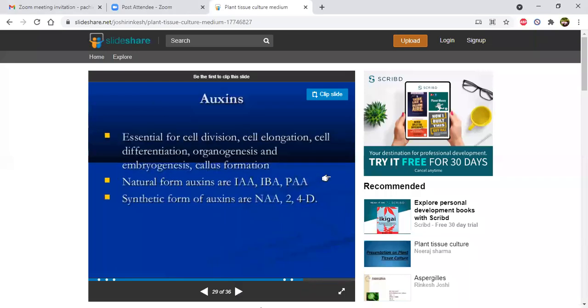Several types of growth regulators are there. Coming to auxins: essential for cell division, cell elongation, cell differentiation, organogenesis, embryogenesis, and callus formation. That's why we use auxins. Here, you see A, that is auxin. Natural forms of auxins are IAA, IBA, PAA. Synthetic forms of auxins are NAA and 2,4-D. These are the different types of auxins we use in tissue culture medium preparation for the motivation of the tissues for their development.